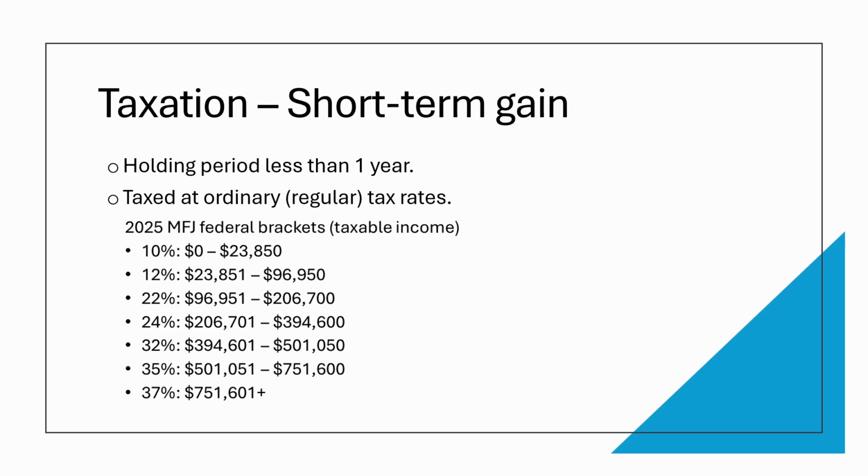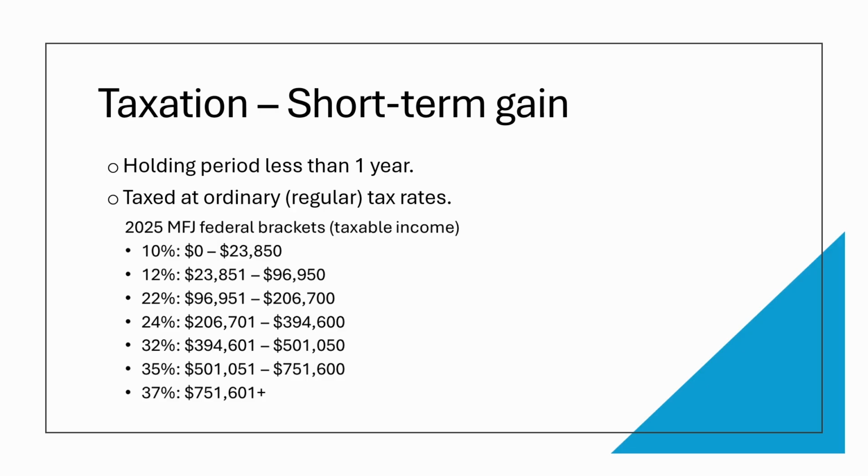Taxation on short-term gains. If you hold the stock for less than 1 year, the gain is taxed at ordinary tax rates. There is no special tax treatment or reduced tax rate. Like regular income, the tax rate is based on your filing status and taxable income. For example, if your tax filing status is married filing jointly, depending on your income, your tax rate can vary from 10% to 37%.